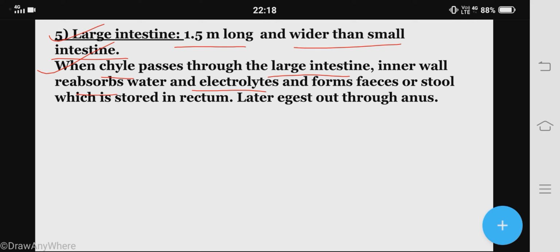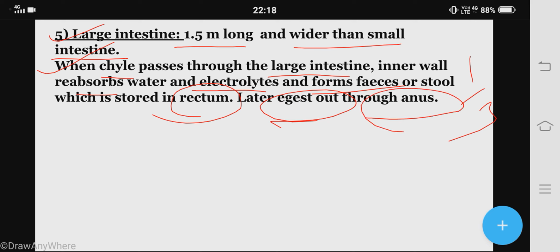If some minerals are left in it, the large intestine reabsorbs them as well, and it forms fecal matter, stool or feces, that is stored in the rectum. The rectum is a sac-like structure which stores the fecal matter or stool, and when it is one-third full, it is eliminated from the body through the opening named the anus. Okay.